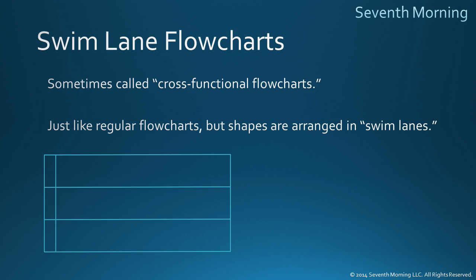Okay, we can imagine this as a template, or we can imagine it as a swimming pool broken into 3 lanes. Each one of those lanes is arranged horizontally. Then notice on the left, there's a little space at the beginning of each lane. That's where we enter the actor that the swim lane belongs to. Let's make the whole thing a little bit bigger and actually put some actors in there.